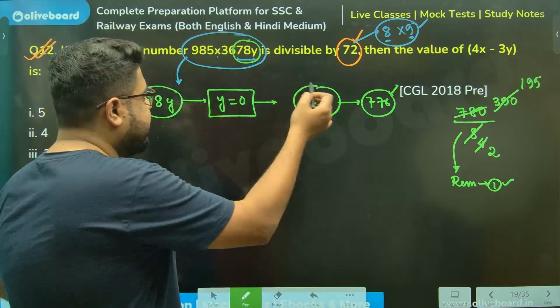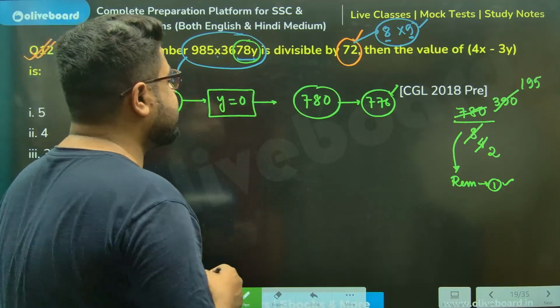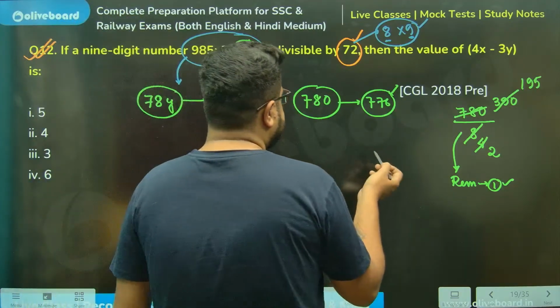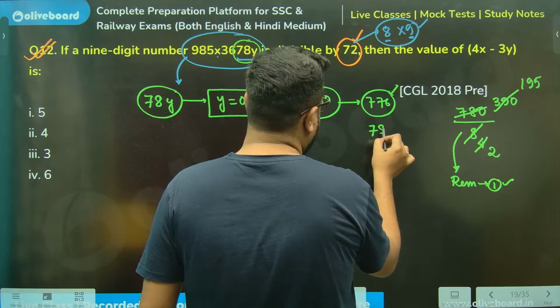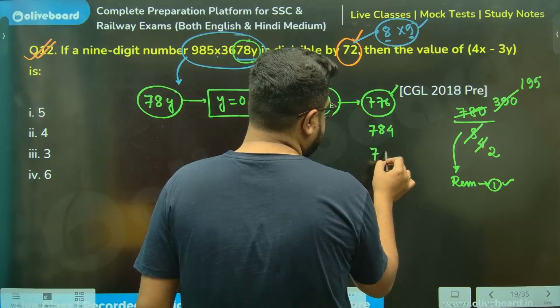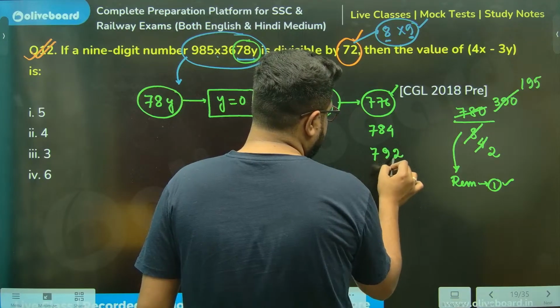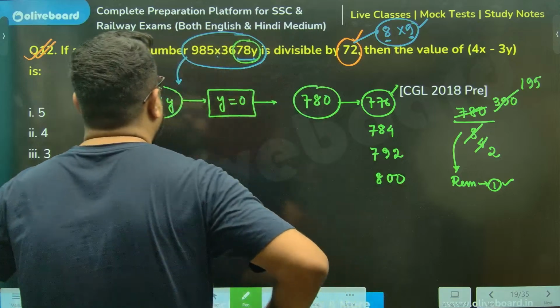So 776 is divisible, meaning next, which number is divisible? 784, divisible by 8, right? Then 792. Then 800. One second.